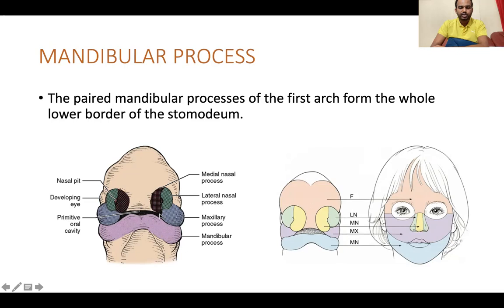The lateral part of the stomodium is formed by the maxillary process. The upper border and the middle part of the stomodium is formed by the frontonasal process. So this is the frontonasal process. These two are the maxillary processes, and this is the mandibular process.